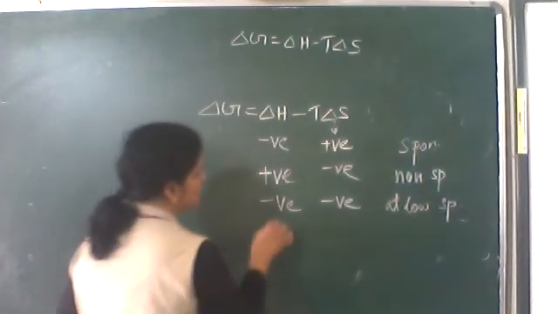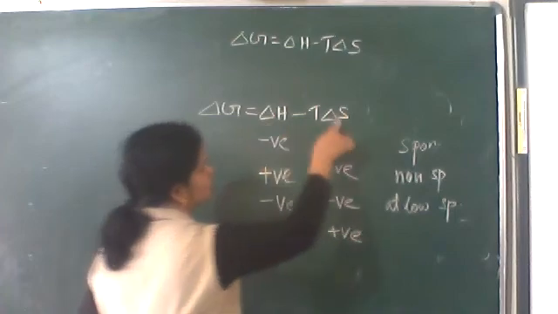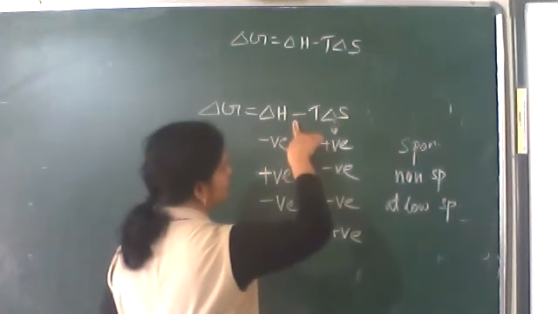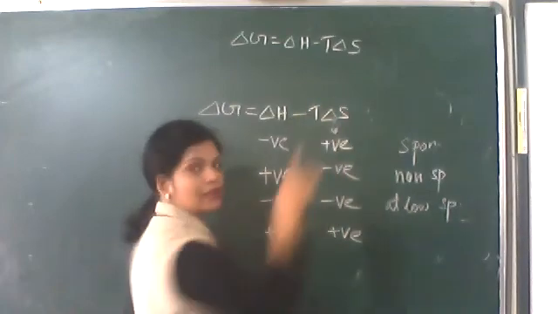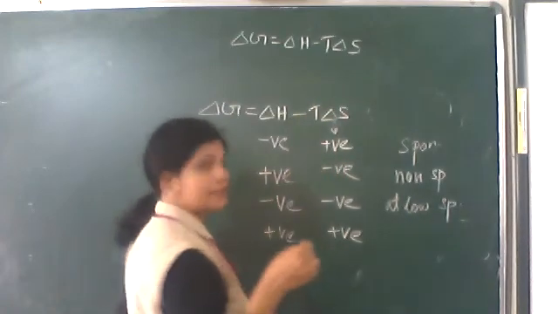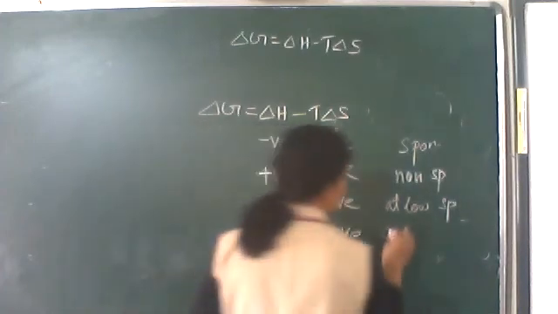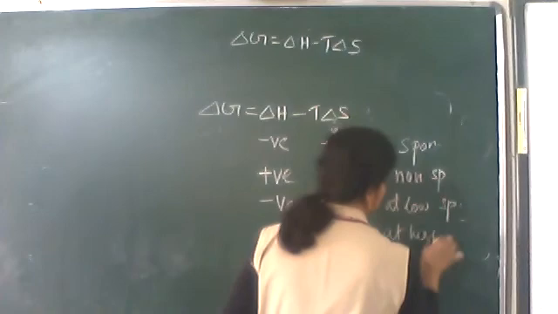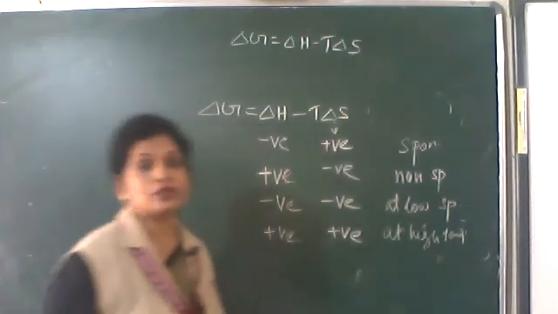Now, if both are positive, so delta H is positive and the T delta S term is negative. If the numerical value of the T delta S quantity is higher, then it is spontaneous. For that, the temperature should be high. So at high temperature, it is spontaneous.